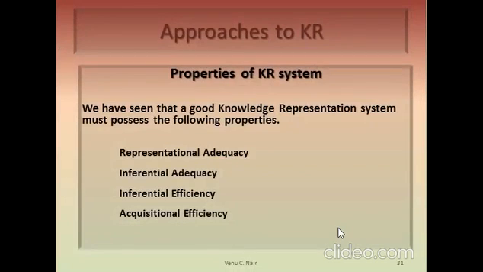We have already seen some properties of knowledge representation. All these things we have seen. One is representational adequacy. We have to represent all the information that is available in some way or the other. Then inferential adequacy, inferential efficiency, and acquisitional efficiency. All these things we have seen already. I am not repeating the same.